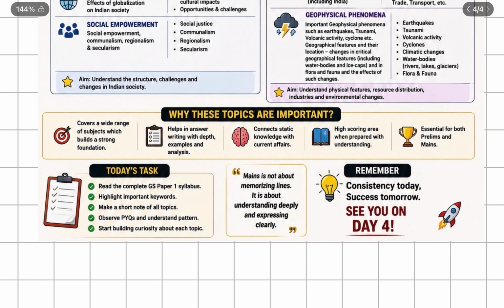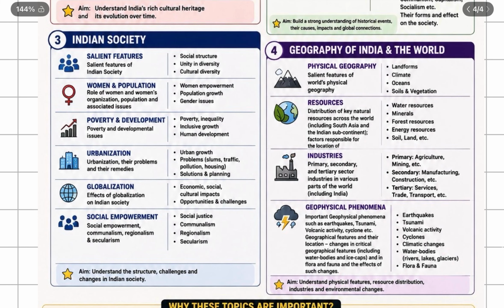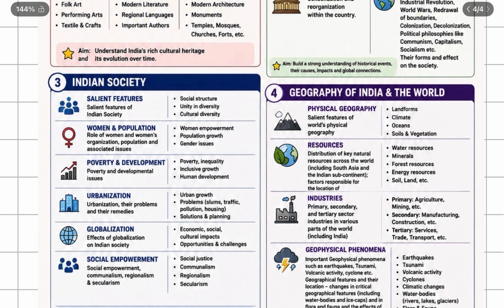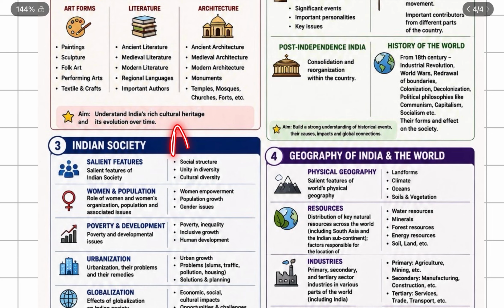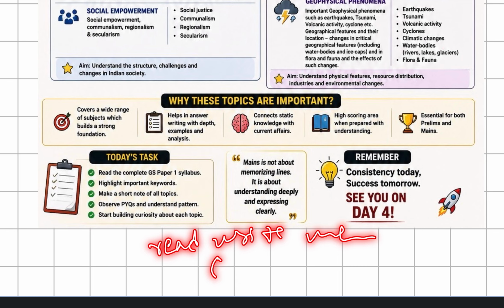Now just focus on clearing your concepts. You don't need to be an Einstein or any researcher on these topics. Also practice answer writing a lot. That's it for today's video. Just read, write and memorize the syllabus of GS paper 1 of mains and have crisp notes.